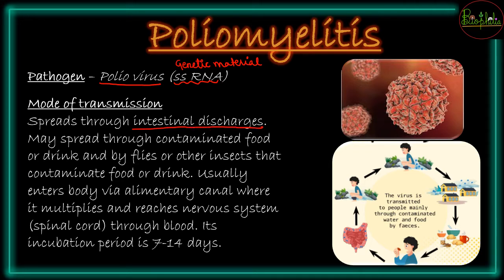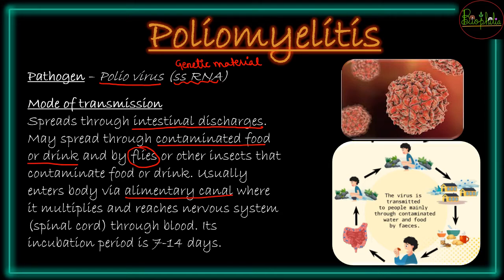So it may happen that the infected person eliminates feces, or these feces have been thrown into water, and if someone drinks this water, this contaminated water or contaminated food, and even the flies that sit on the contaminated food and water, and the insects, these can contaminate and it can spread to the healthy person, and then it will enter the alimentary canal because it is spreading through contaminated food and drinks.